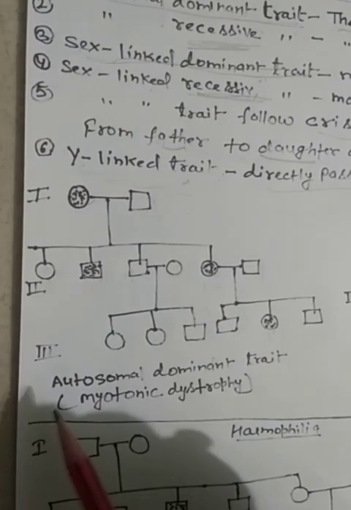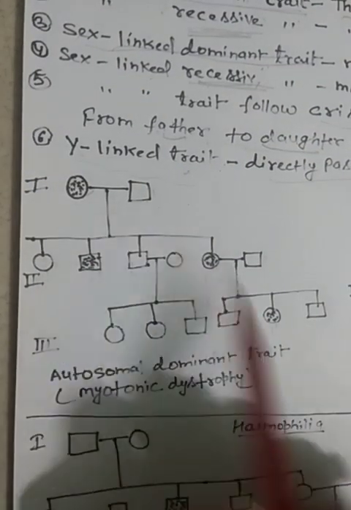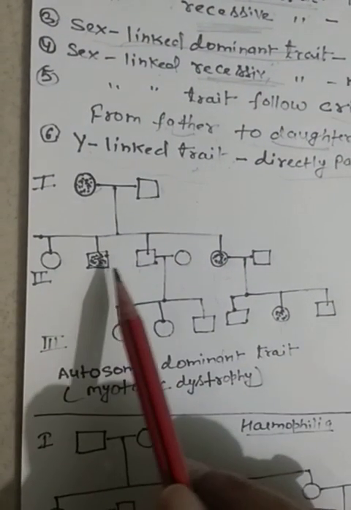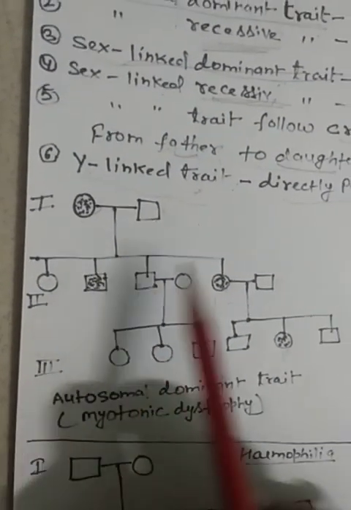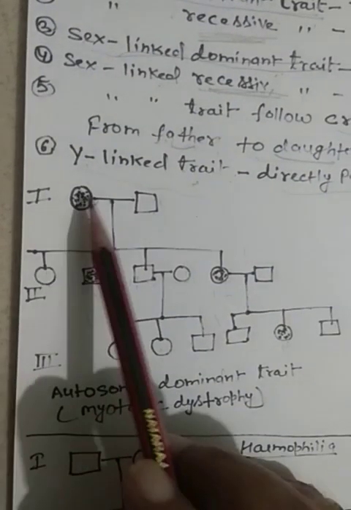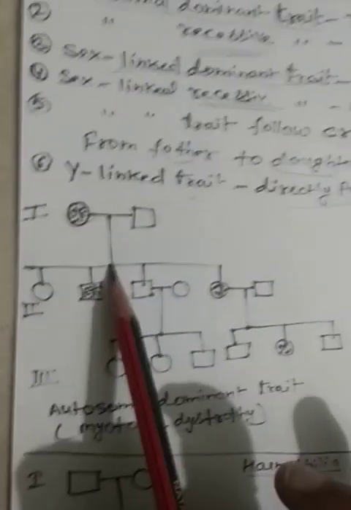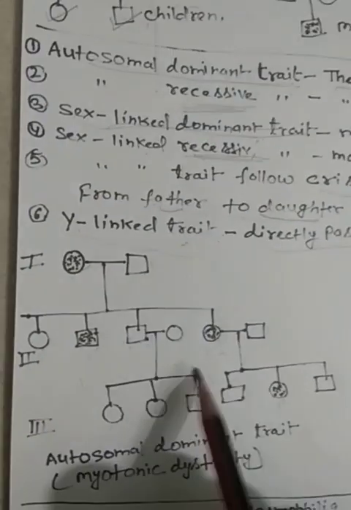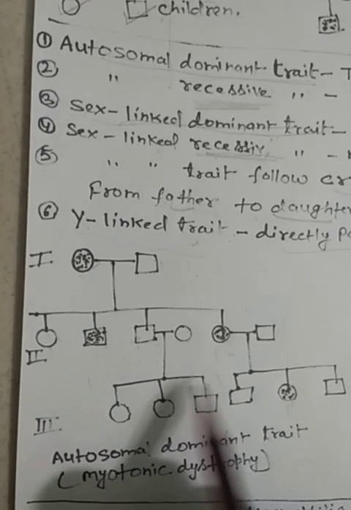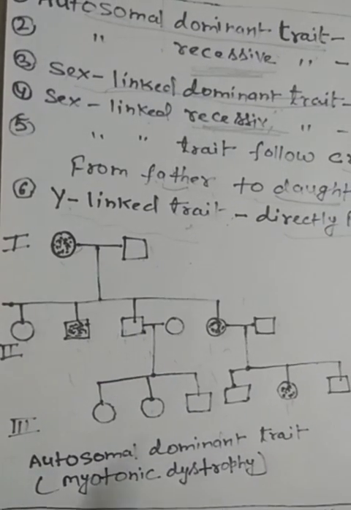Now the question asks you to give the genotype of each individual in this pedigree chart. So what will be the genotype of this individual? First of all, we should identify whether this chart is dominant or recessive, then whether it is autosomal or sex linked. Because this trait is present in all three generations, it may be dominant. Both male and female are affected, and it is not following criss-cross inheritance, so it may be autosomal, not sex linked.